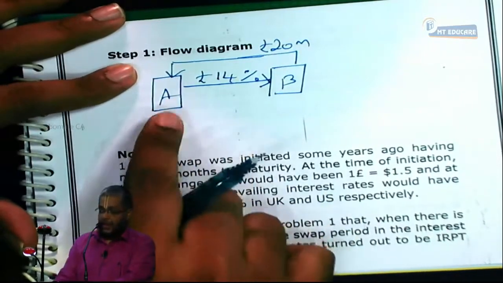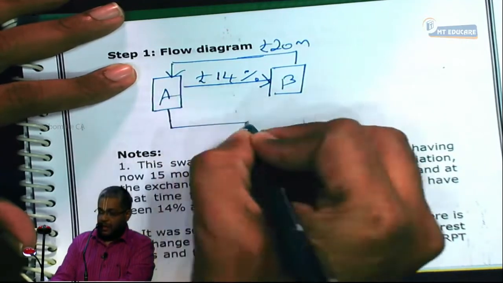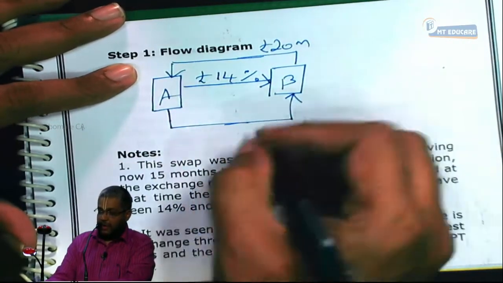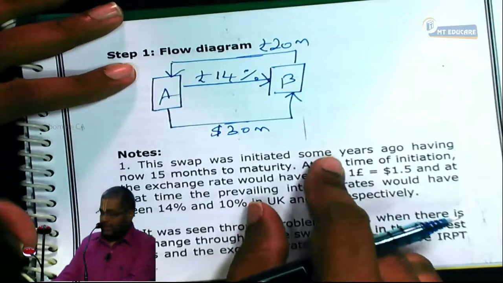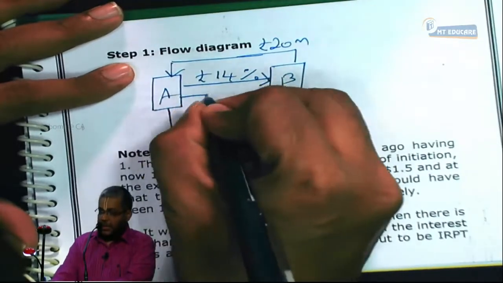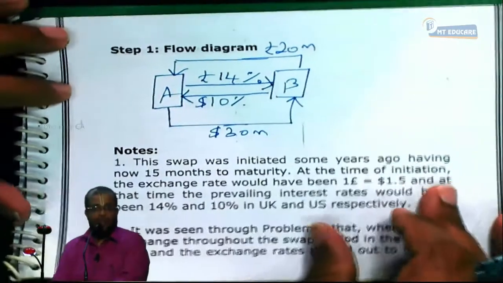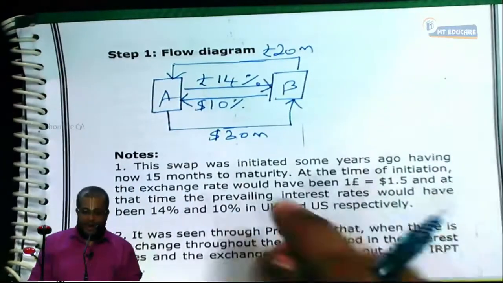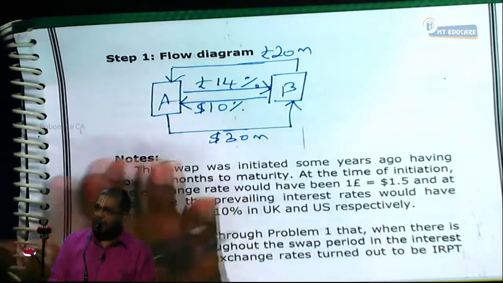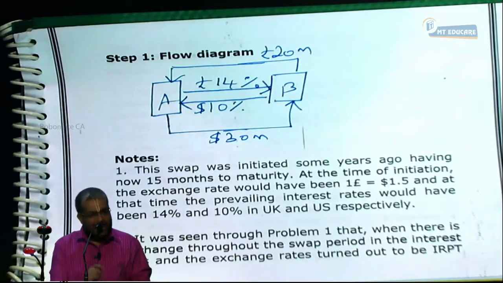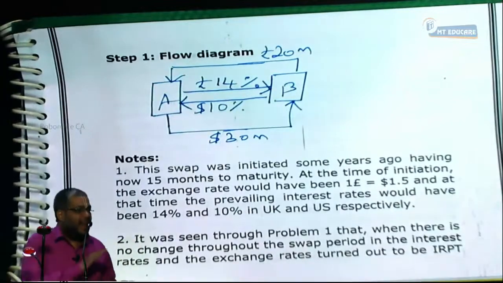And B is a party which has issued a dollar bond worth $30 million. Yes or no? And it pays 10% interest in the swap. Now, they have not said A, B and all. They only said generally the party paying dollar interest and the party paying pound interest. For us to identify, I gave a name and a diagram for you to understand it. A and B. Everybody, do you have the clarity or not?